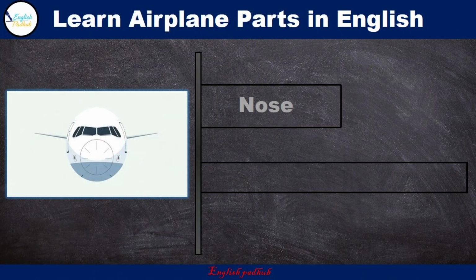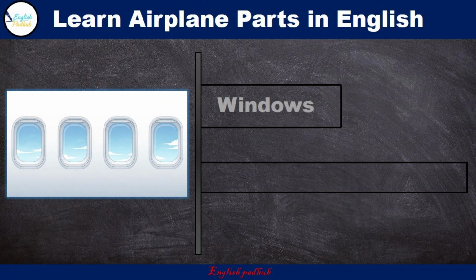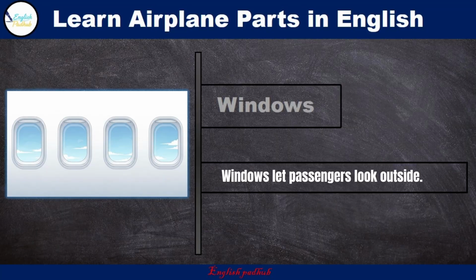Nose. The nose points the airplane forward. Windows. Windows let passengers look outside.